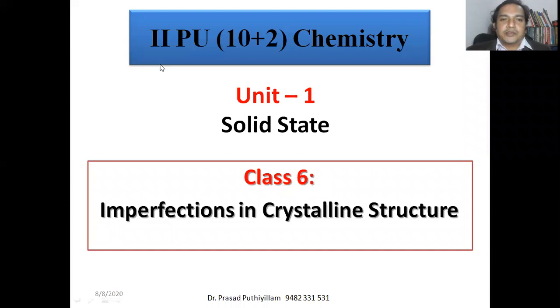Continuing my classes for second PUC, that is 10 plus 2 chemistry, unit 1 solid state. This is class number 6. Here I'll explain about imperfections in crystalline structures.